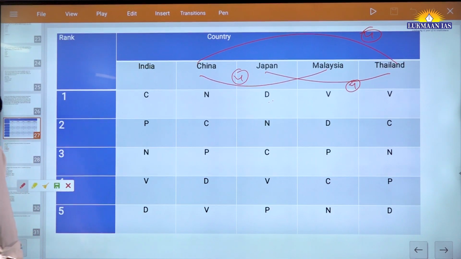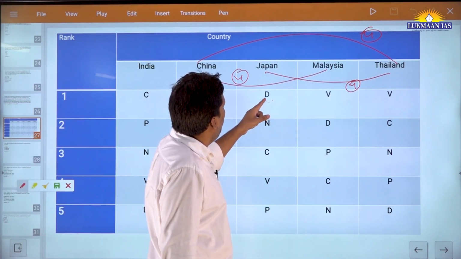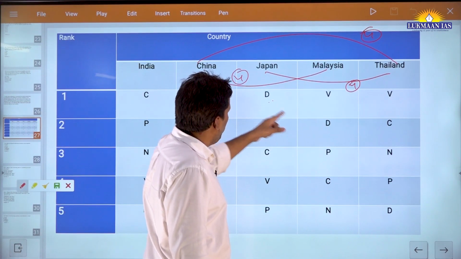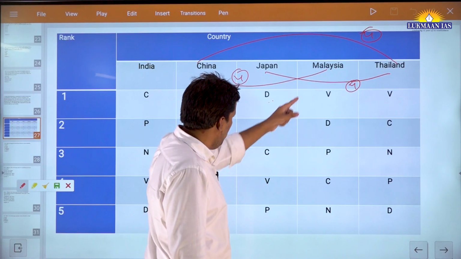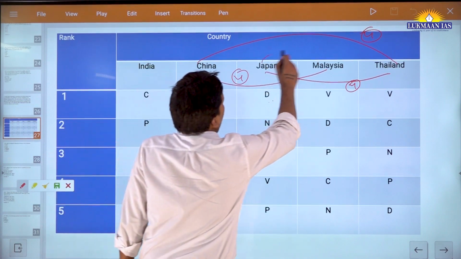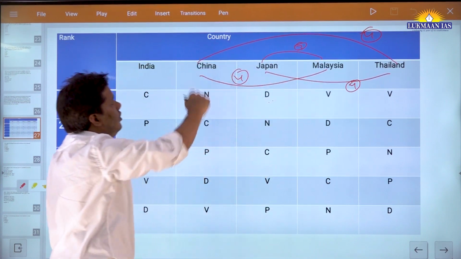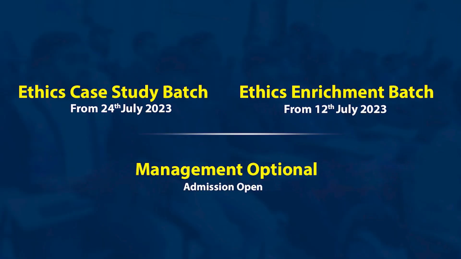Next is Japan and Malaysia. Japan and Malaysia. D, okay, 1. N is again 3. C is 1. V is 3. P is 2. So Japan and Malaysia is the odd man out because here the difference is only 3 and the other differences are 4. Okay. So next, let's see the last question.